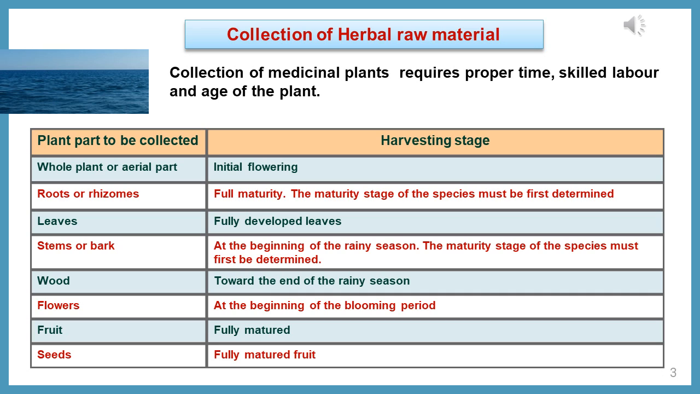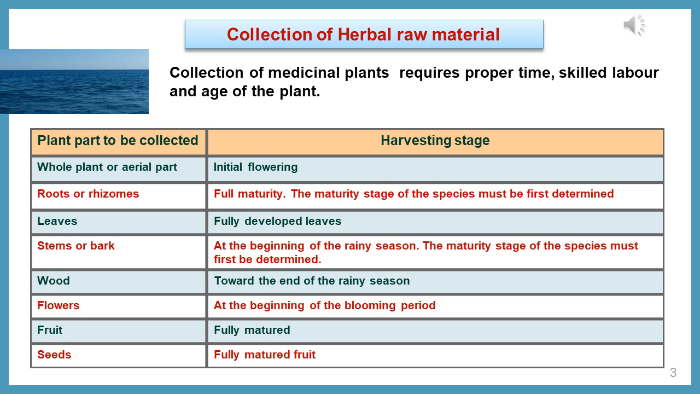Next, for flowers. For flowers, at the beginning of the blooming period, before it is going to bloom, you have to collect the flowers. Like a clove bud, you are collecting the bud portion itself. Next one, fruit. Fully matured fruit have to be collected. Seeds also, fully matured seeds have to be collected.